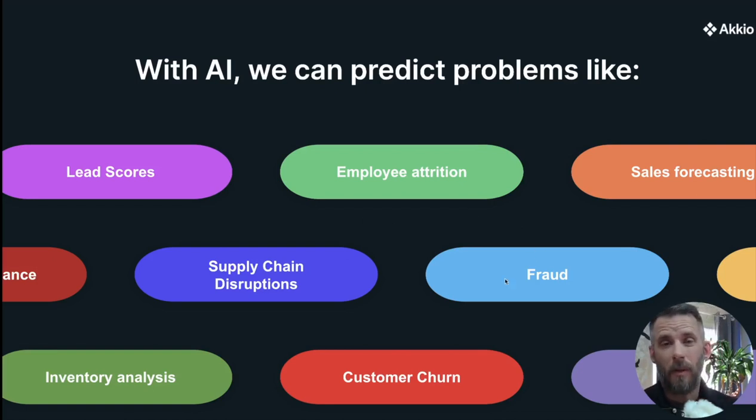We can detect fraud. We can look at credit card transactions, bank transactions, and see what sort of transactions are typical, train the model, and then put any new transactions through that pipeline and say, ooh, flag the fraudulent or suspected fraudulent transactions for further review. Customer churn, I already mentioned. Supply chain disruptions as well.